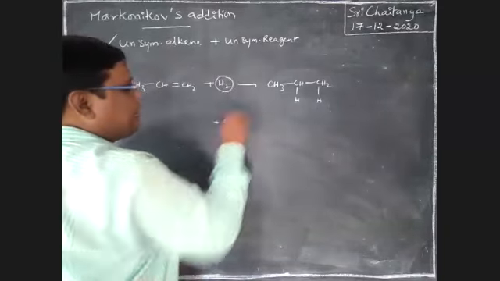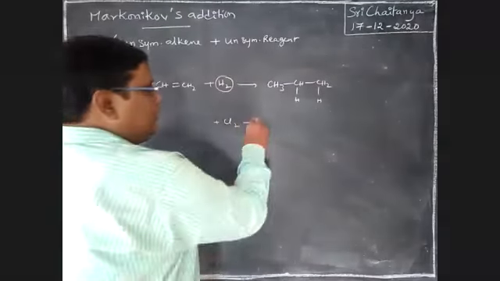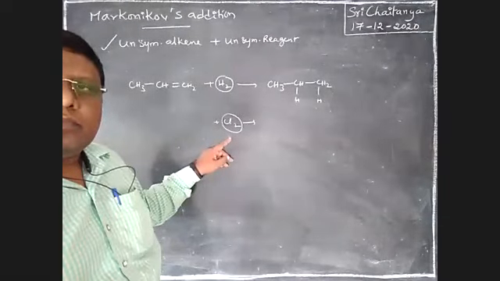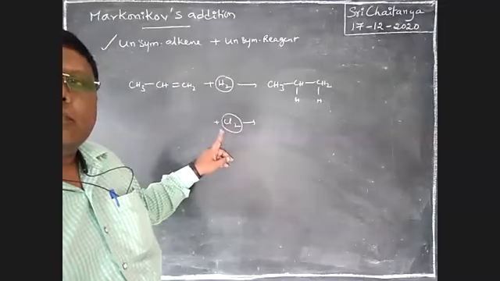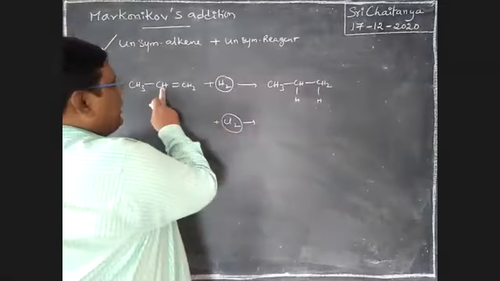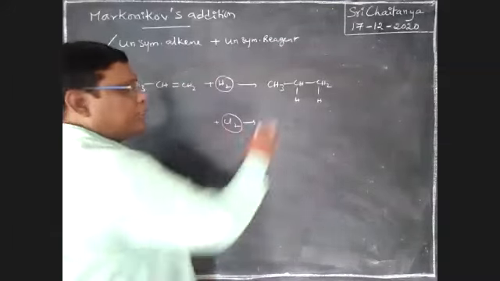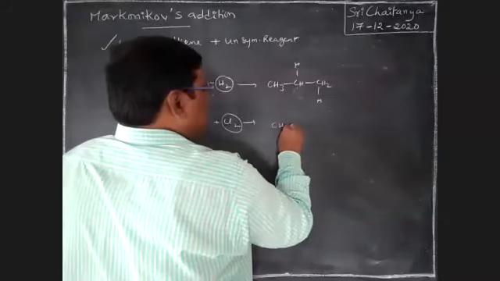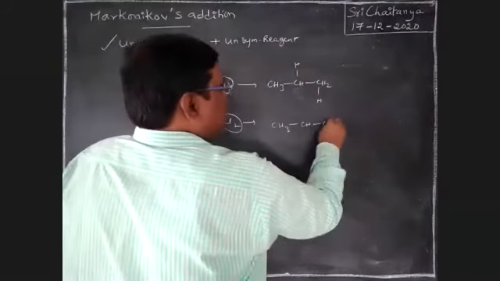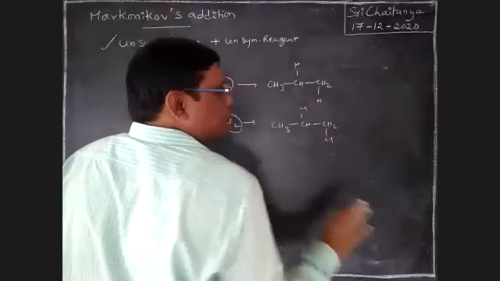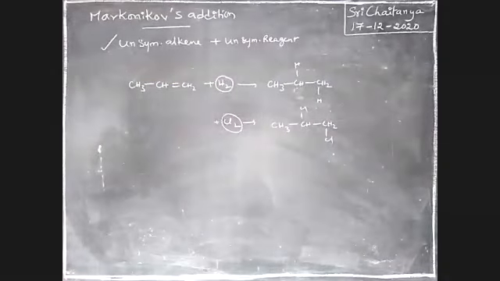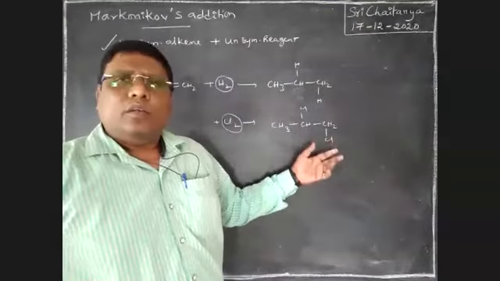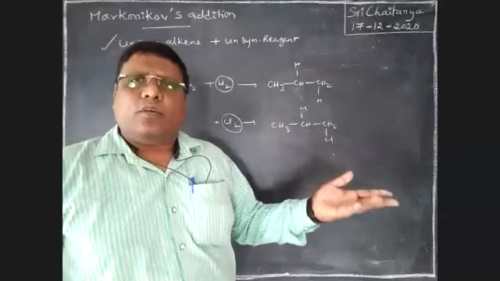For example, when it reacts with Cl2, is this symmetrical or unsymmetrical? Yes, symmetrical. Here one chlorine, here one chlorine is added. No doubt it is anti-addition, boys. Now the product is CH3, CHCl, CH2Cl. Both are chlorines, so no need for an alternative product.